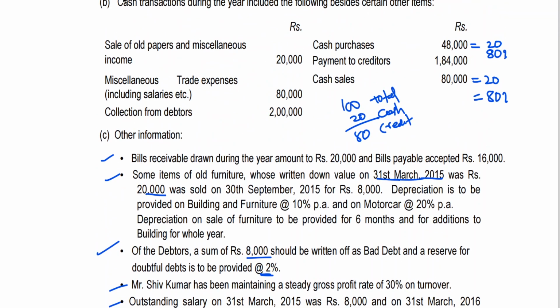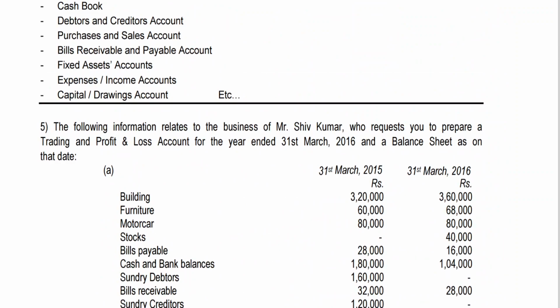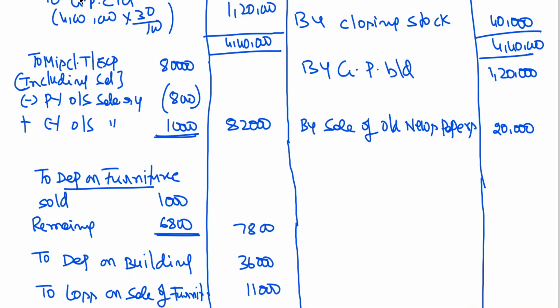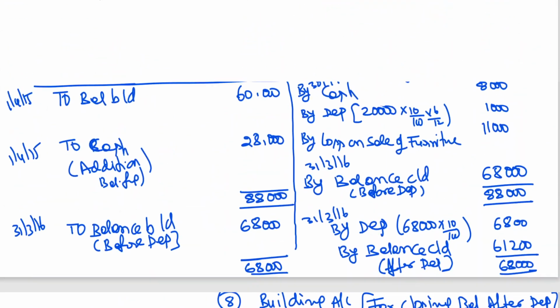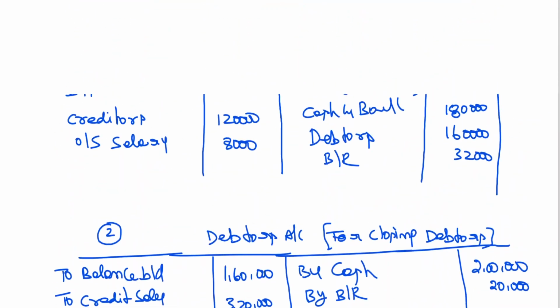So now you know why it is said that PBD is not there. If opening PBD is there, it will be taken to the opening balance sheet, and you need to compare the old PBD, bad debts and new PBD for debiting to the profit and loss account. For that reason, I think this is important. Coming back to this template, for the missing information we need to go one by one, and we can close all the accounts at a time. So let me start with the opening statement of affairs.